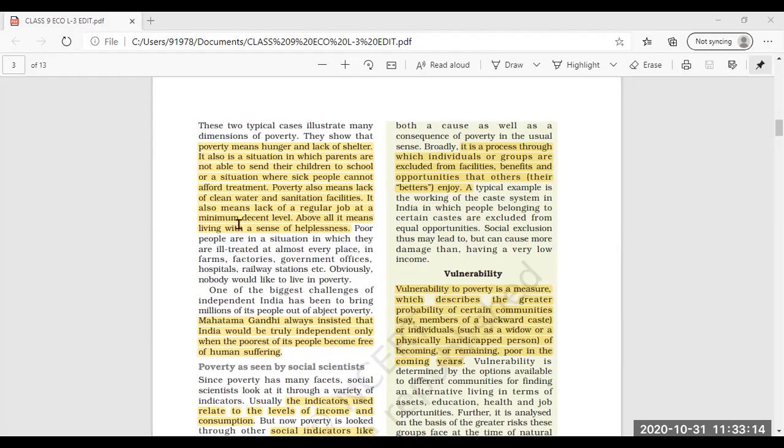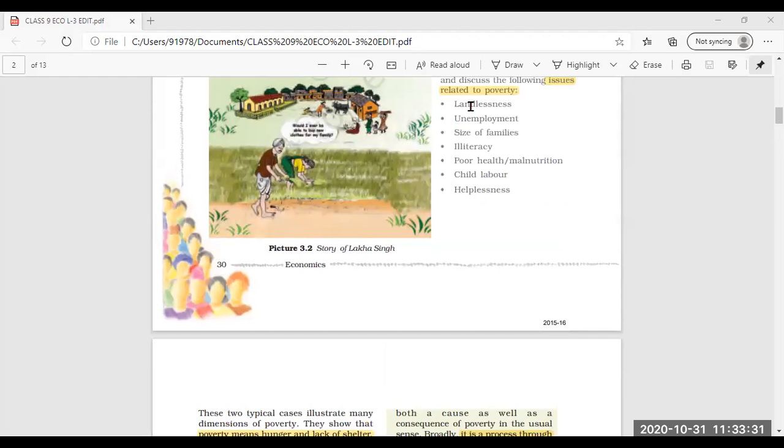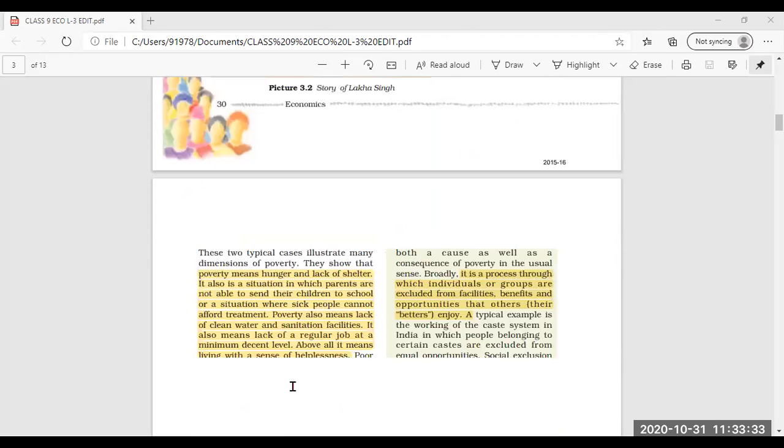But due to poverty, there is no access to these basic needs, basic facilities. It also means lack of regular jobs, and of a minimum decent level of living. Above all, it means living with a sense of helplessness. So these are the issues related to poverty that we have just seen.